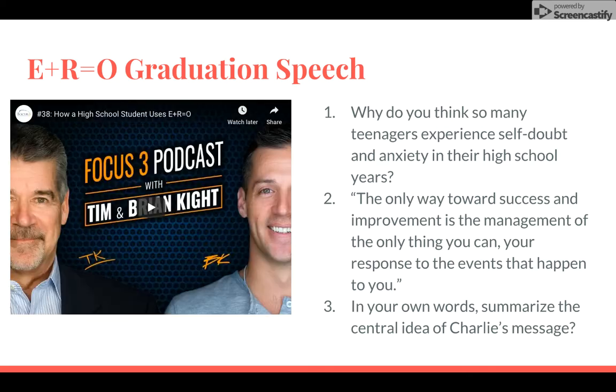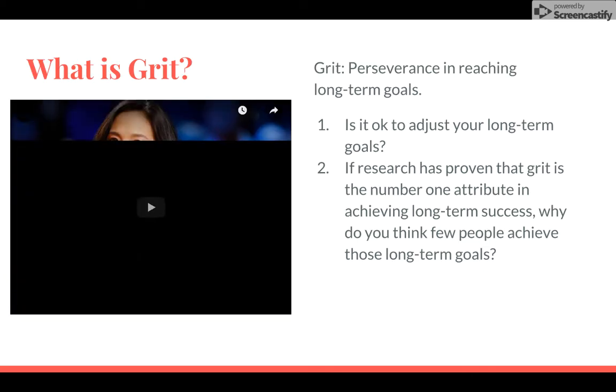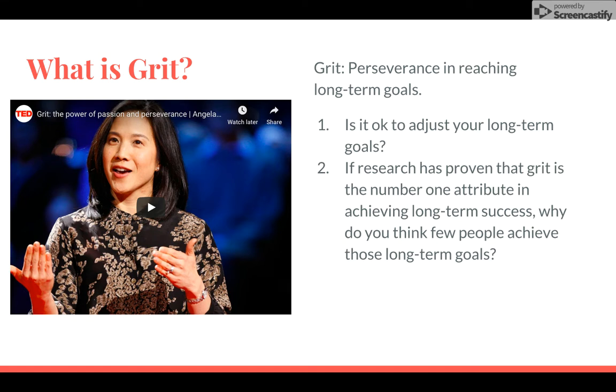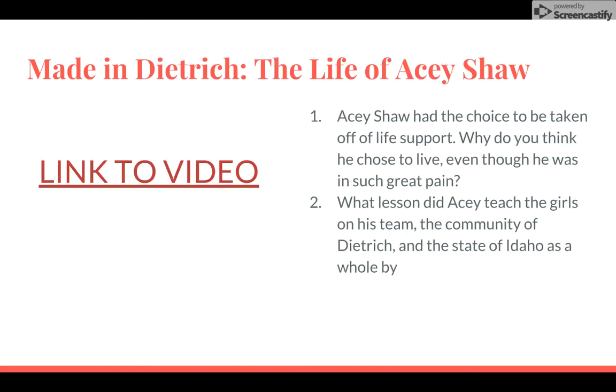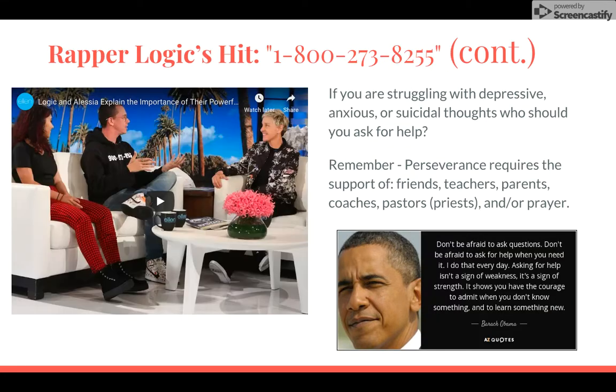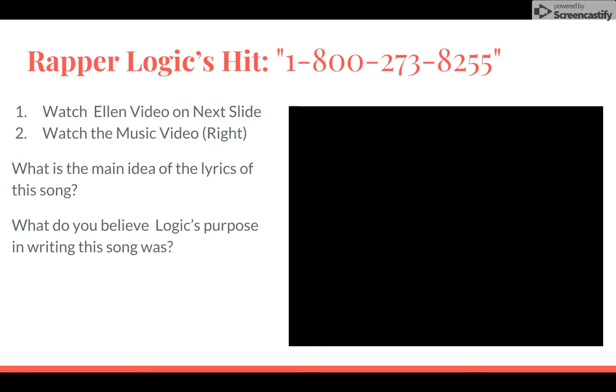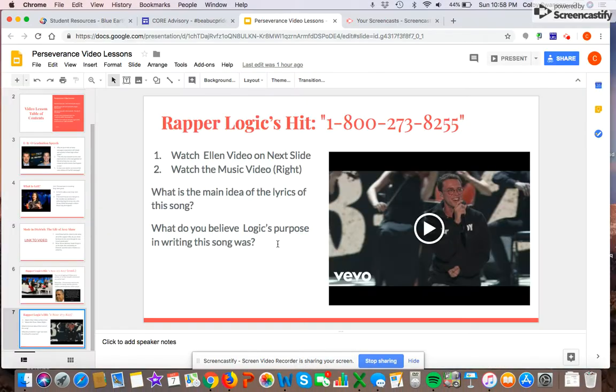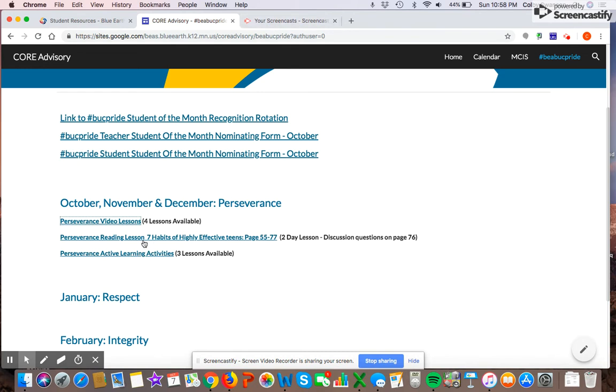Works just like it has in the past. Lesson 1, the video on the left, questions on the right. Lesson 2, video on the left, questions on the right. Lesson 3, the video is a link. The discussion questions are there. And lesson number 4, video 1 and video 2. So the video lessons, a lot like you've seen in the past. The reading lessons, 7 Habits of Highly Effective Teens. This is a link to another district's webpage.